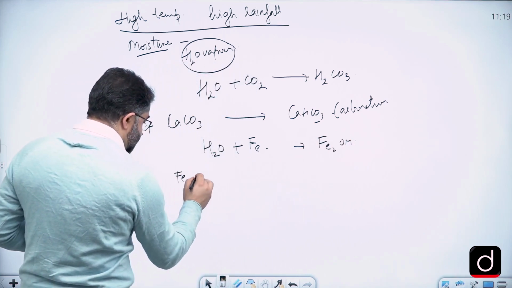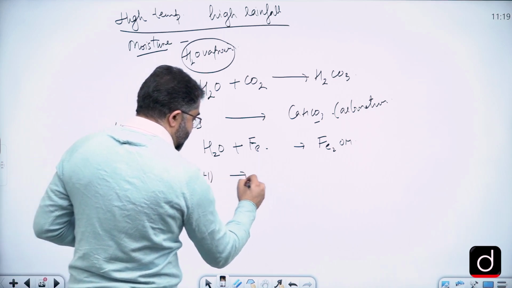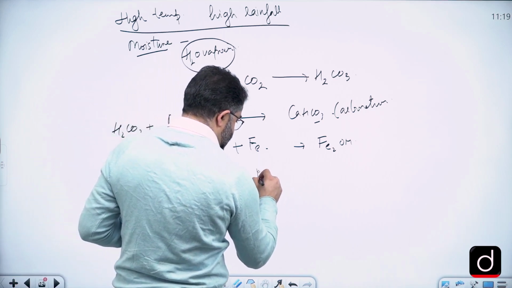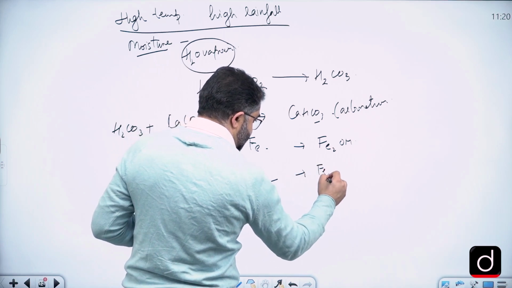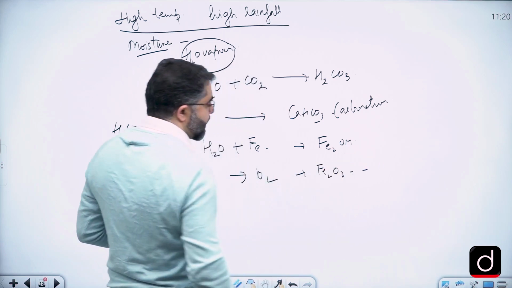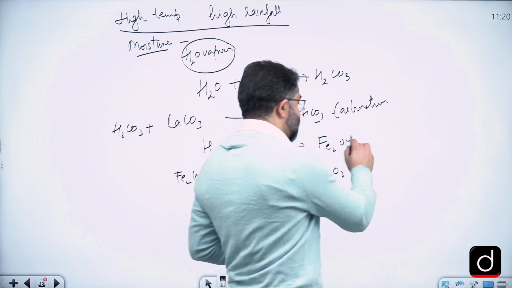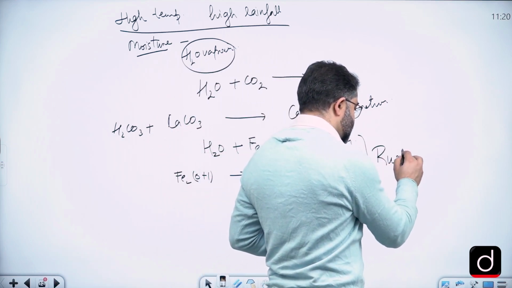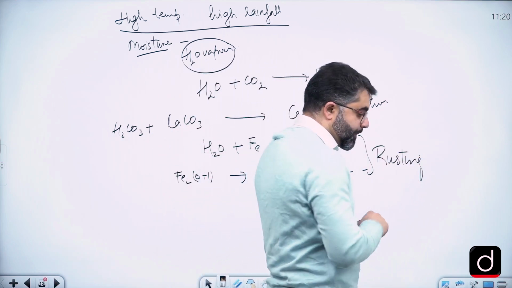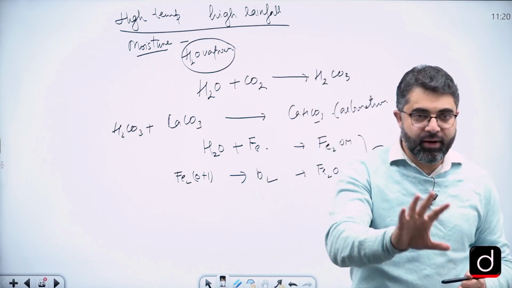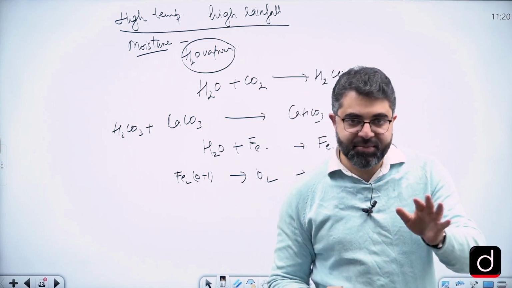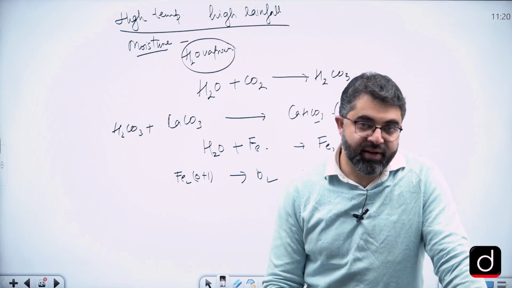This hydroxide reacts to the oxygen and can get oxidized, right? Oxidized. This process is called rusting, or simply oxidation. Now, we cannot write all the examples. We have to write a few examples to explain the factors.